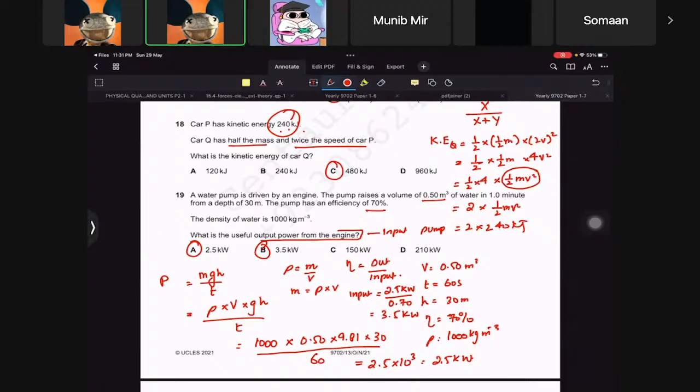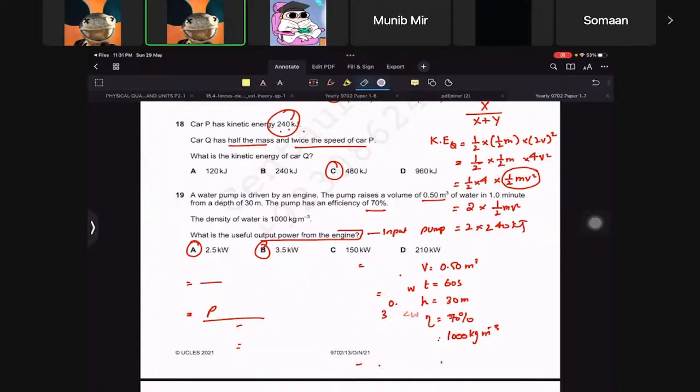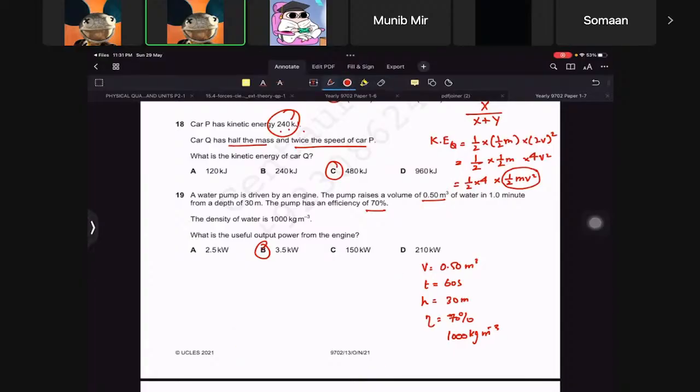Okay, so basically, let me just erase this all and then I'll explain it again. So we have this whole thing, right? What I did was, you see there is an engine that is driving a pump.